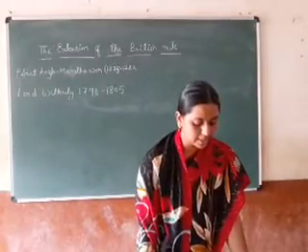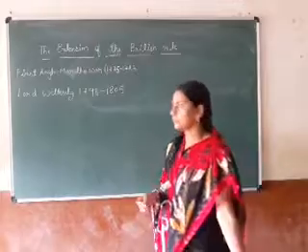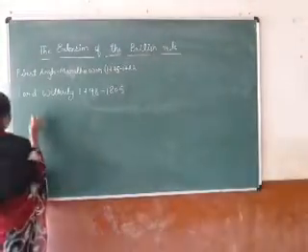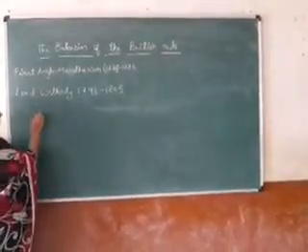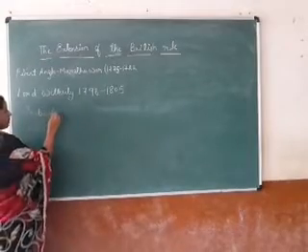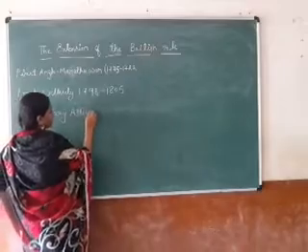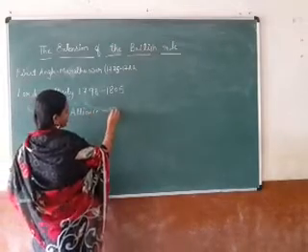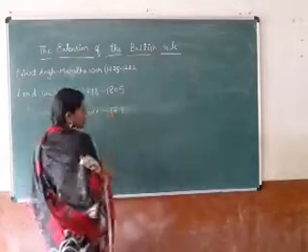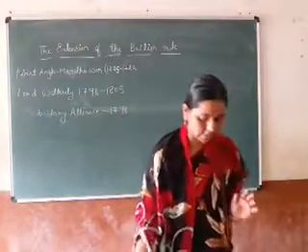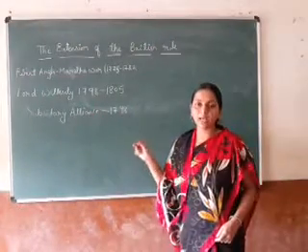So here, subsidiary alliance, which was introduced in 1798 by Lord Wellesley. So what is this subsidiary alliance?